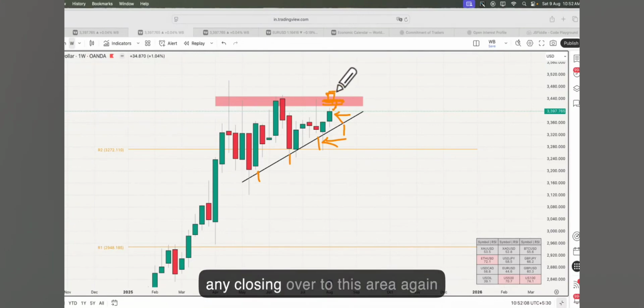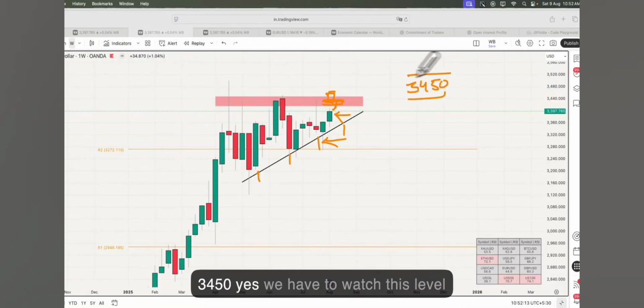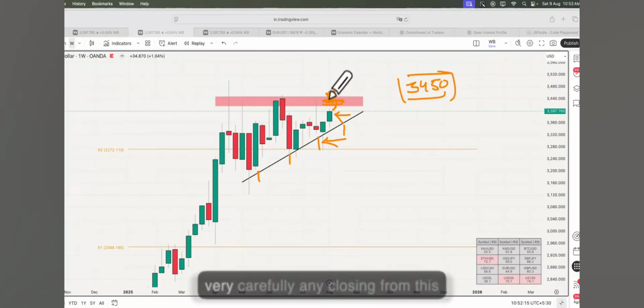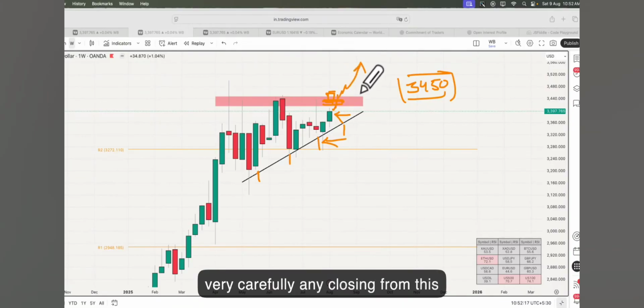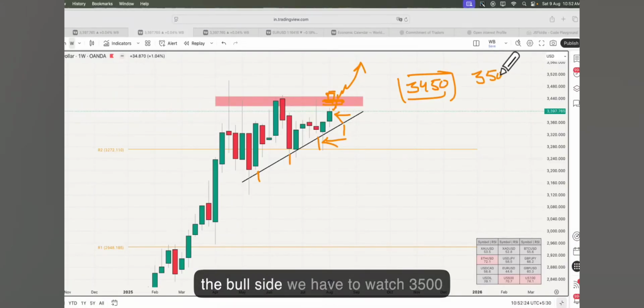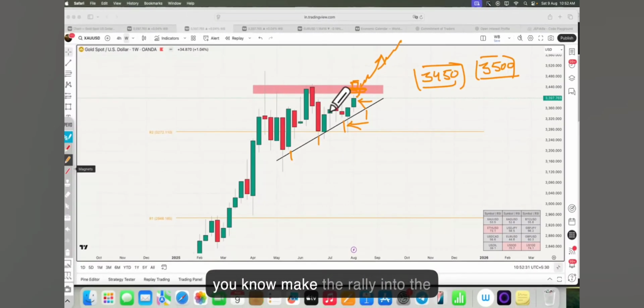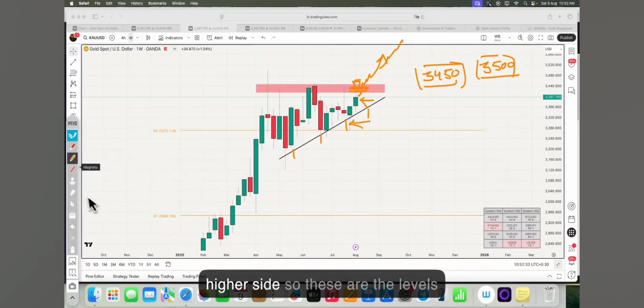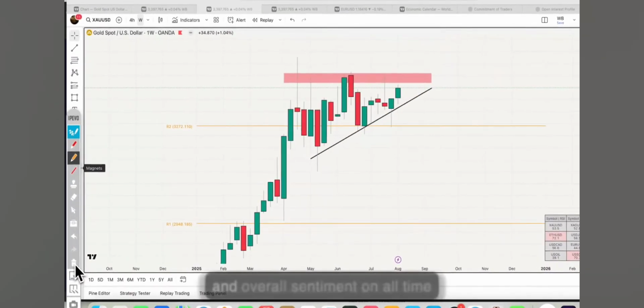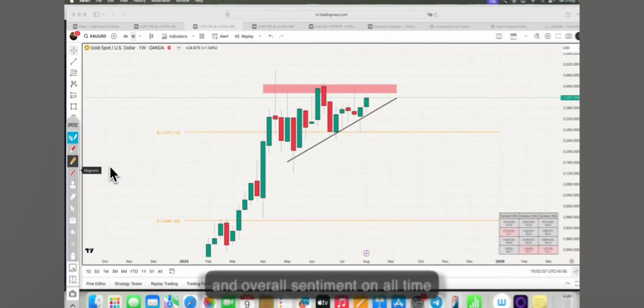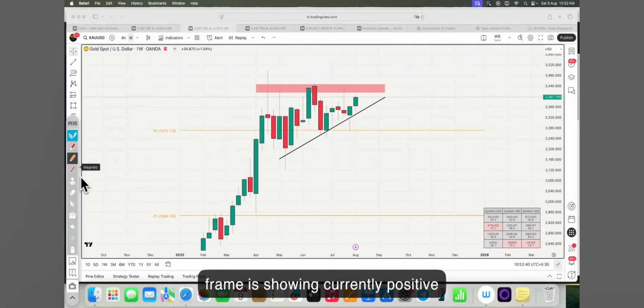Any closing over this area, 3450, yes, we have to watch this level very carefully. Any closing above this can initiate another bullish rally, and of course the first level on the bull side that we have to watch is 3500, and a breakout from this can further make the rally go into the higher side. So these are the levels, and overall sentiment on all time frames is currently showing a positive sign.